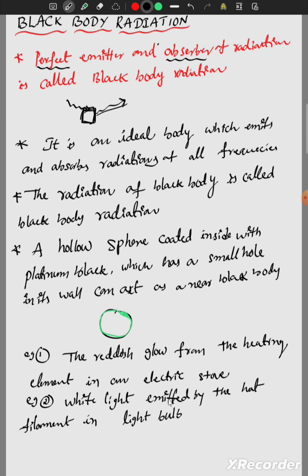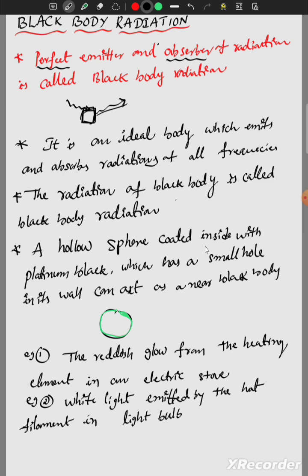Okay, once again you check the points. A perfect emitter and absorber of radiation is called black body radiation. It is an ideal body which emits and absorbs radiations of all frequencies. Radiation of a black body is called black body radiation.